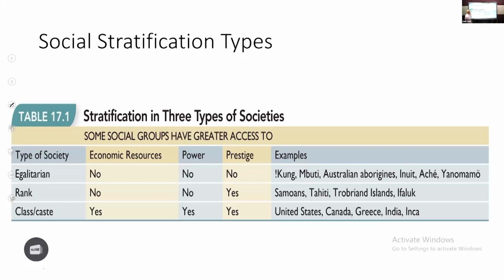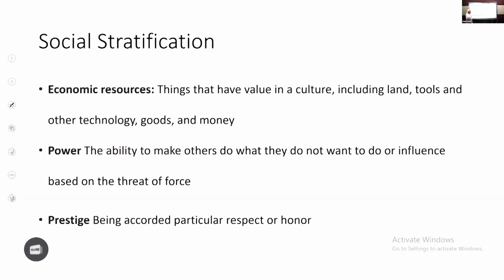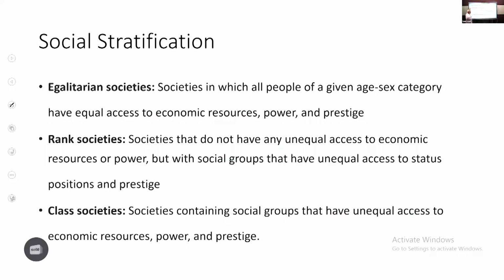What are egalitarian societies? Egalitarian societies are ones where there is no inequality based on economic resources, no power inequalities, and no prestige inequalities, with different examples. And I also defined what we mean by economic resources, what we mean by power, and what we mean by prestige. So you can define each of them. So what is egalitarian? All people of a given age and sex category have equal access to all 3. So there is no inequality in whatever direction. Then what are rank societies?